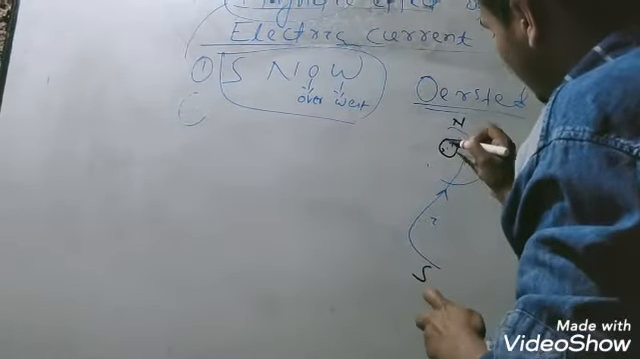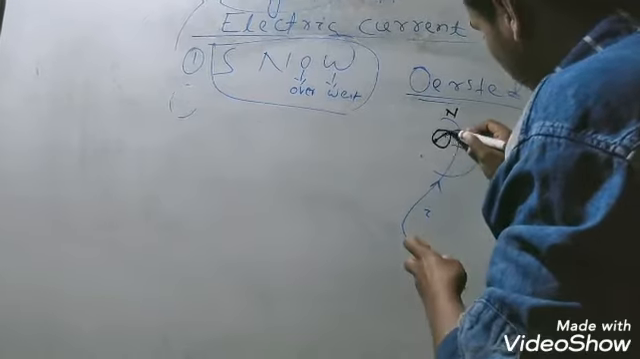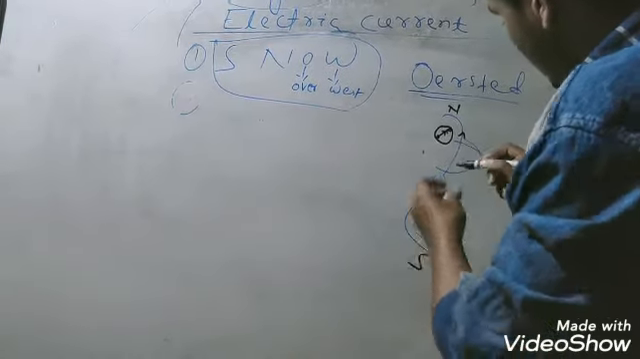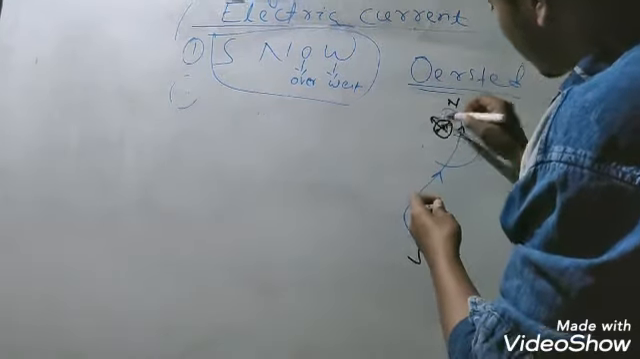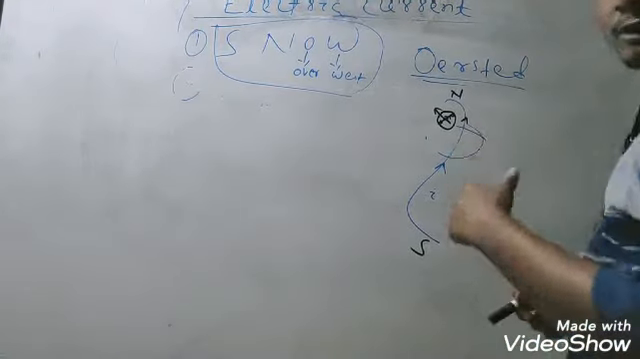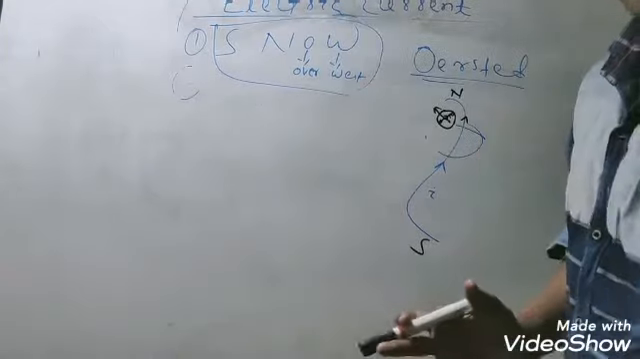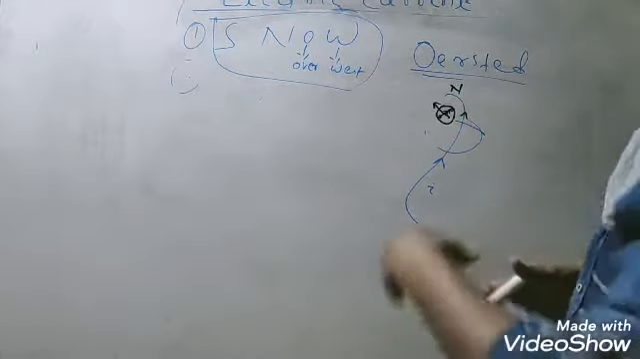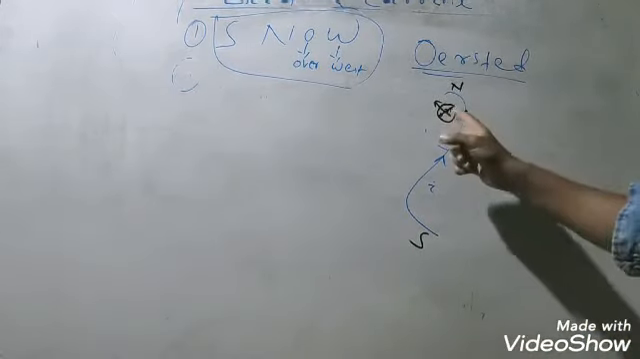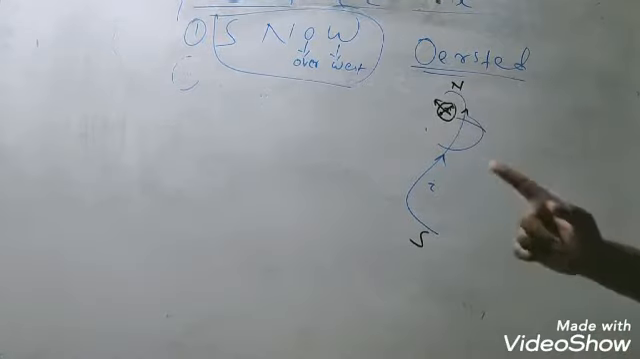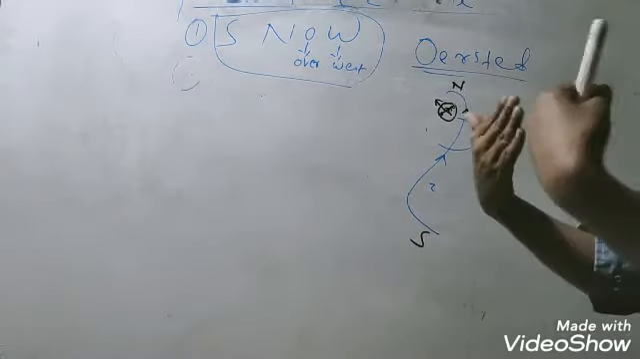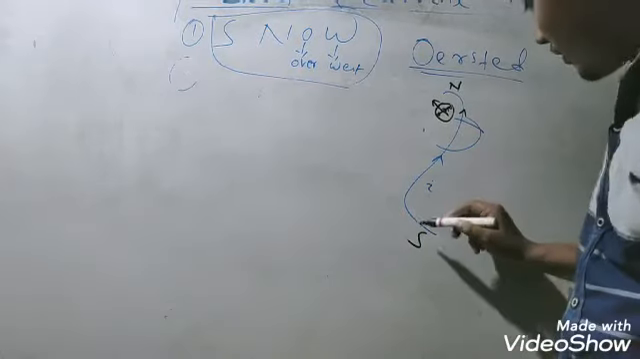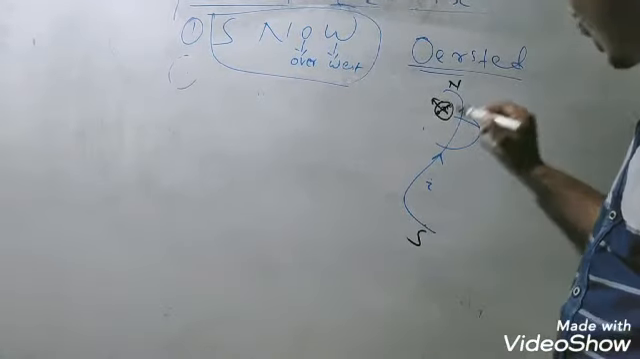Whenever the current flows through it, the needle is deflected from its original position. In which direction is it deflected, and which pole is deflected? Why does the needle get deflected? I'll bring that phenomenon in front of you. The bar magnet has two ends, one north end and another south end. Current flows from south to north direction.